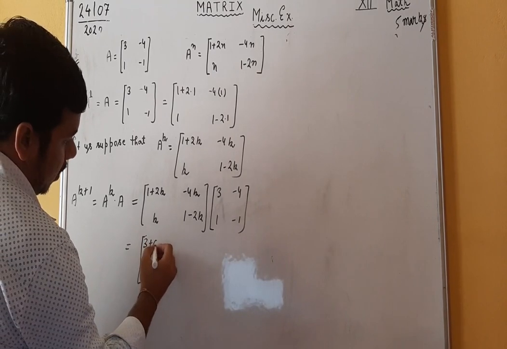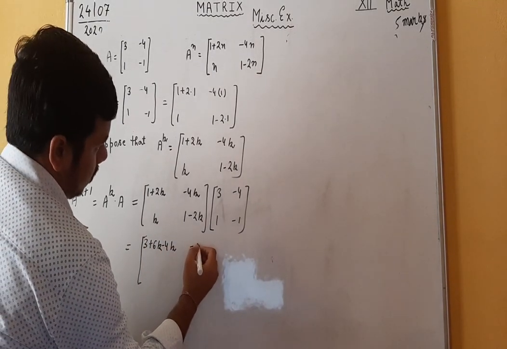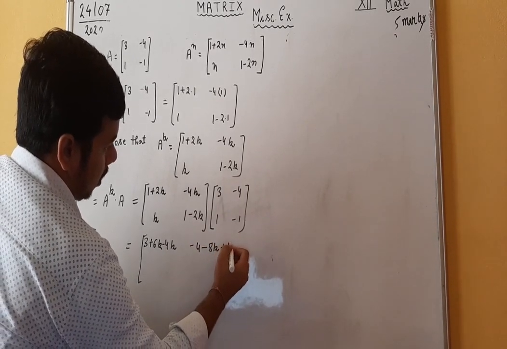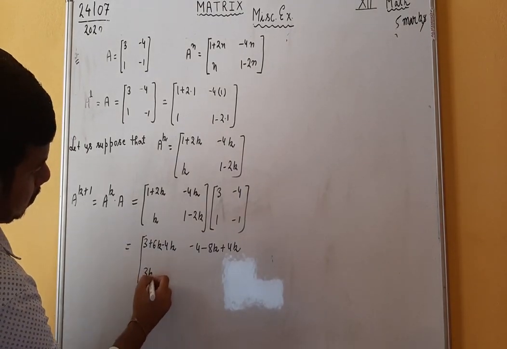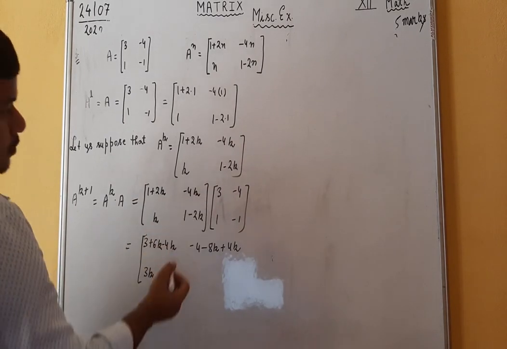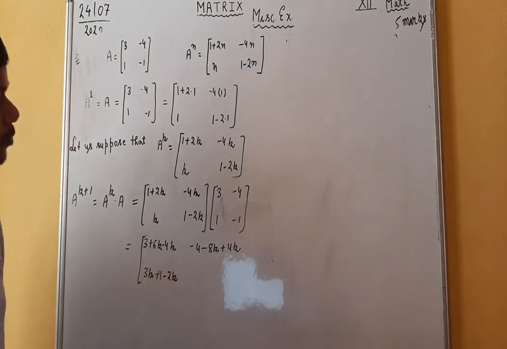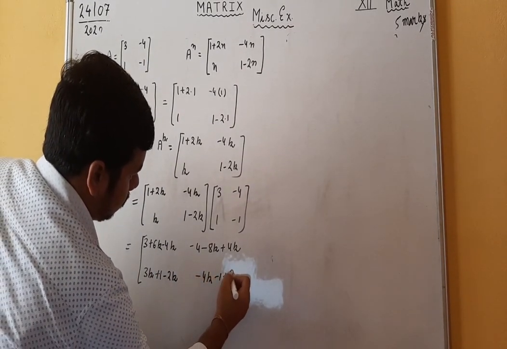3 plus 6k minus 4k, minus 4 minus 8k plus 4k, 3k only 3k, plus 1, minus 2k, minus 4k minus 1 plus 2.